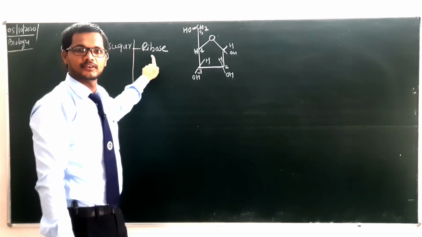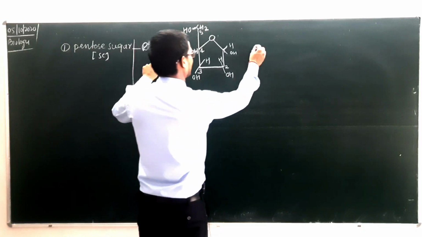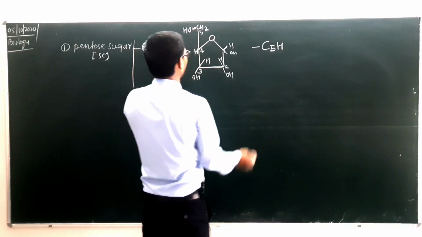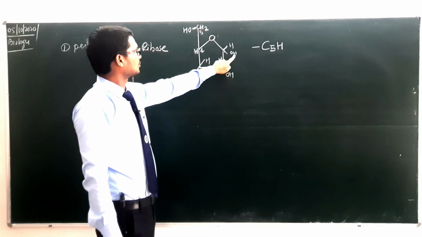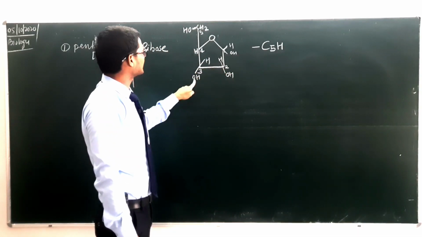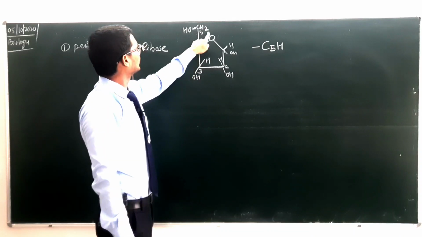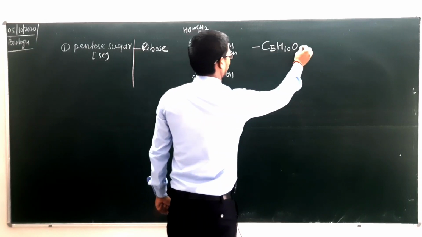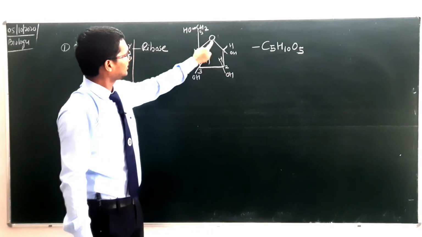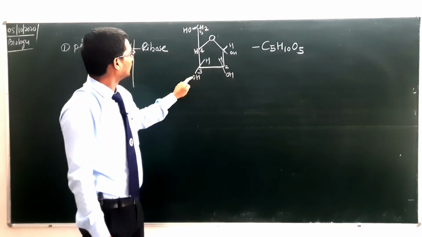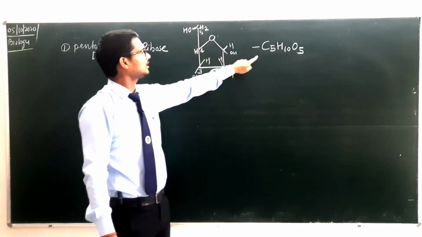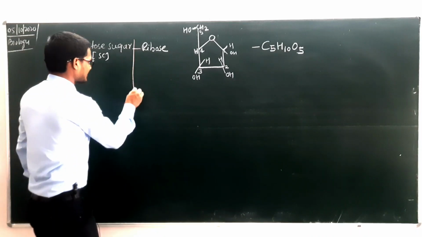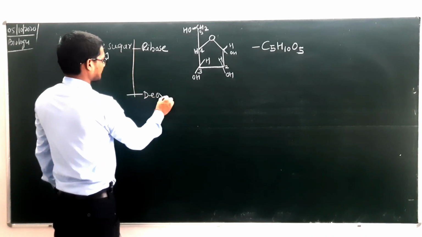Ribose sugar. Now count from here, how many carbons? C5. How many hydrogens? 1, 2, 3, 4, 5, 6, 7, 8, 9 and 10. And how many oxygens? I think 5. Let's count: 1, 2, 3, 4 and 5. So C5H10O5. This one is ribose sugar. Let's consider deoxyribose.